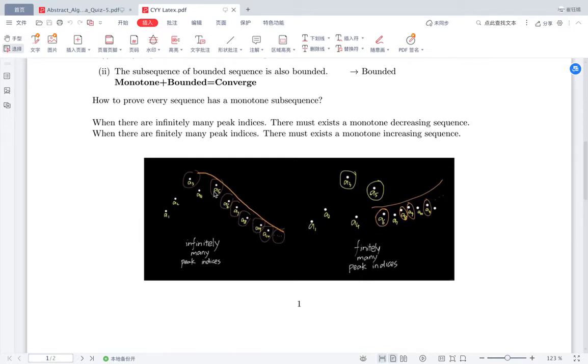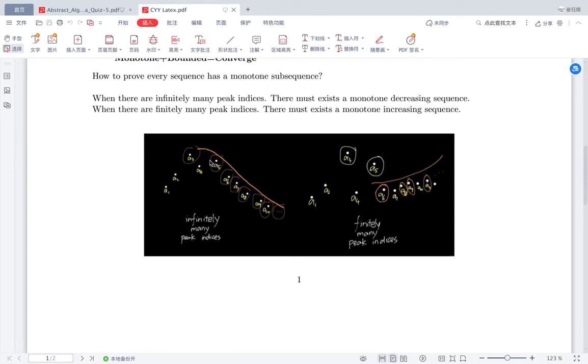Under this idea, there are only two cases: infinitely many peak indices and finitely many. If there are infinitely many indices, all the peak indices can form a subsequence. Easy to see, it is monotonically decreasing.